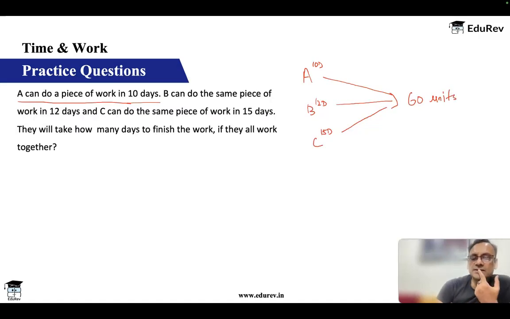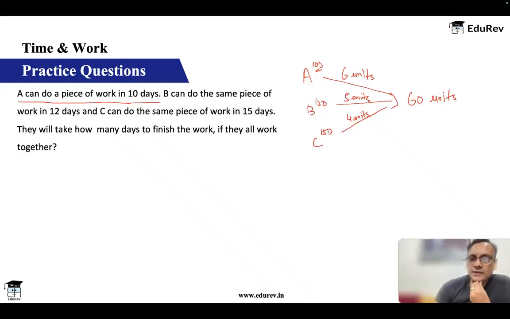A does the work in 10 days, 60 units. So 60 divided by 10, that means he does 6 units per day. B does it in 12 days, 60 units. That means 60 divided by 12 is 5 units per day. And C does it in 15 days, 60 units. That's 60 divided by 15, which is 4 units per day.